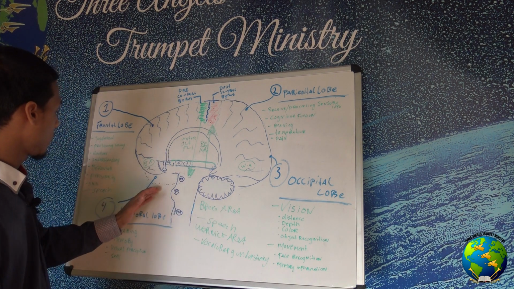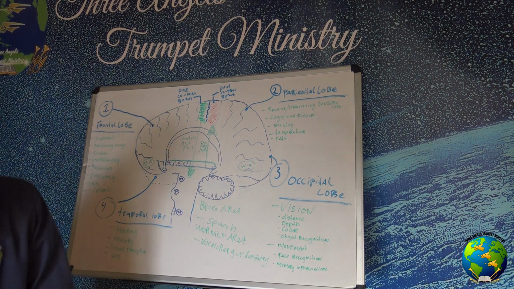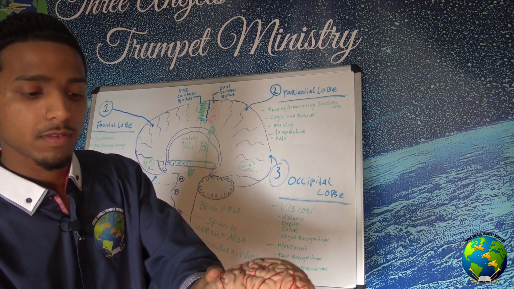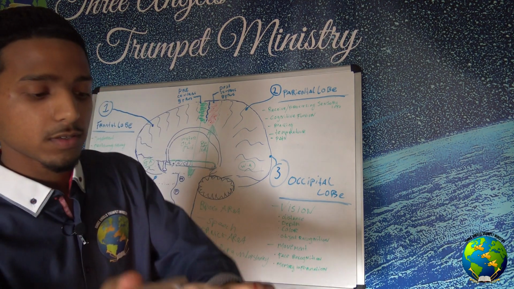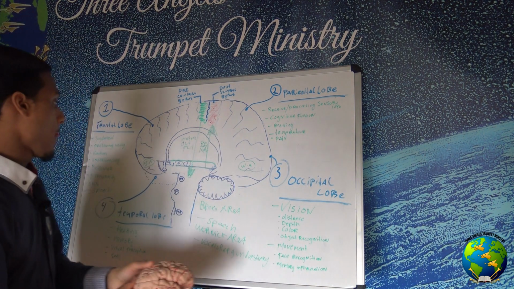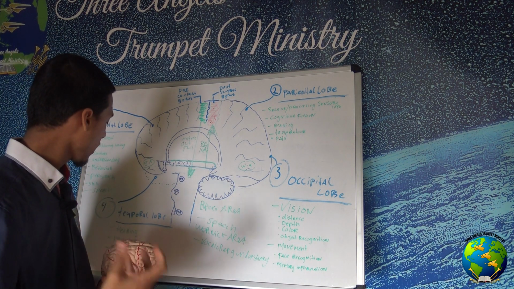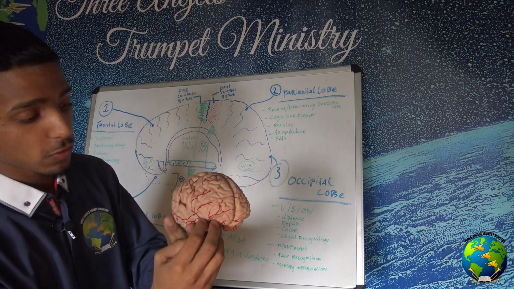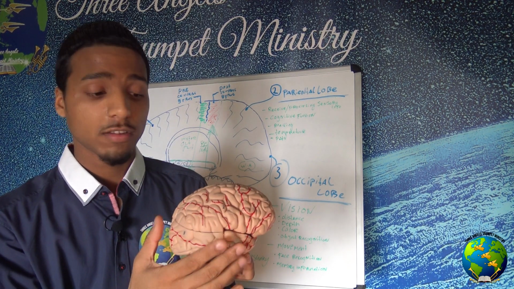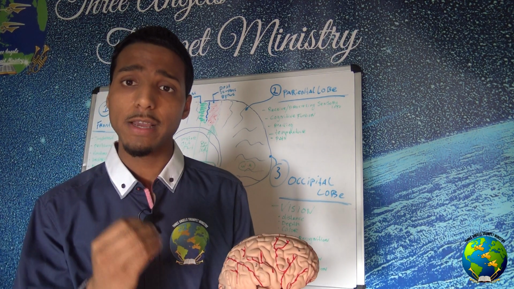Then we got our third lobe, which is called the temporal lobe. And the function of the temporal lobe, so this part over here, I can also take it apart. This part over here, this is called your temporal lobe. Okay, it's part of the brain. And this is the place where your hearing takes place, your memory takes place, visual perception, smell, all those things take place in the temporal lobe. Okay, so we hear with our ears, and our ears are connected to the temporal lobe. And this is the place where the function is mostly about hearing and visual perception. All take place in the temporal lobe.